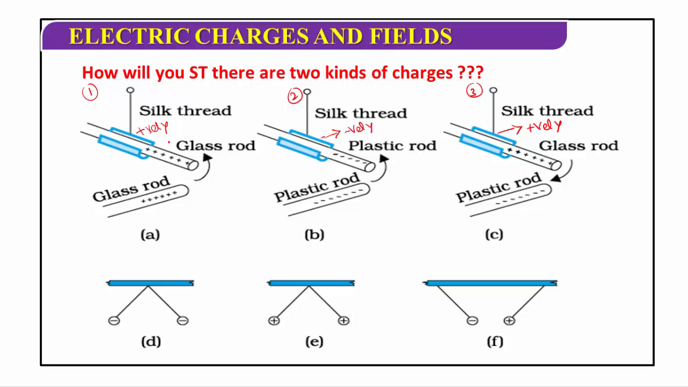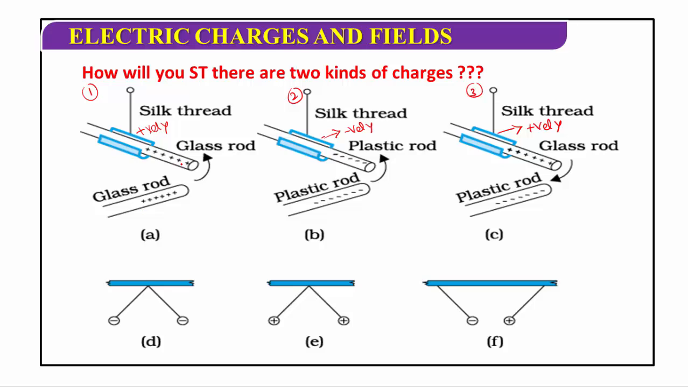When a glass rod is rubbed with silk and suspended from a rigid support by means of a silk thread, now bring another similarly charged rod near this glass rod. Now these two rods repel each other. Right? In the first case, rub a glass rod.